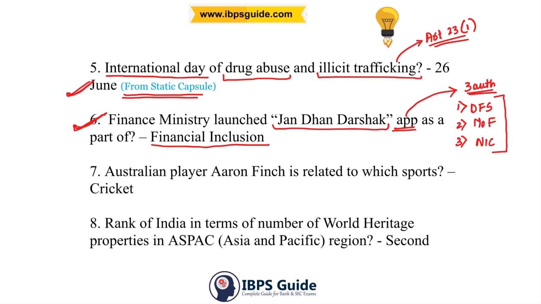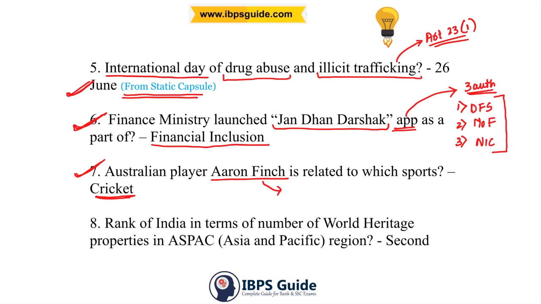7th question. Australian player Aaron Finch is related to which sport? This is an easy question, and the answer is cricket. There is an update related to Aaron Finch and also Glenn Maxwell. You might have heard about Glenn Maxwell as well.